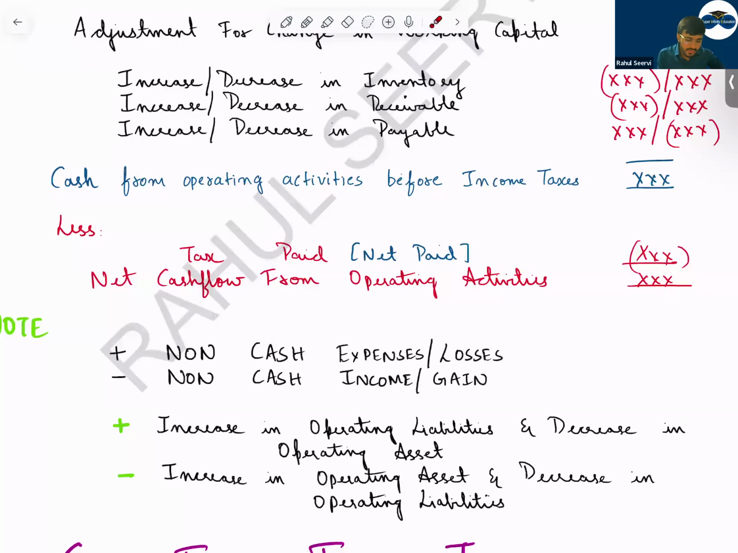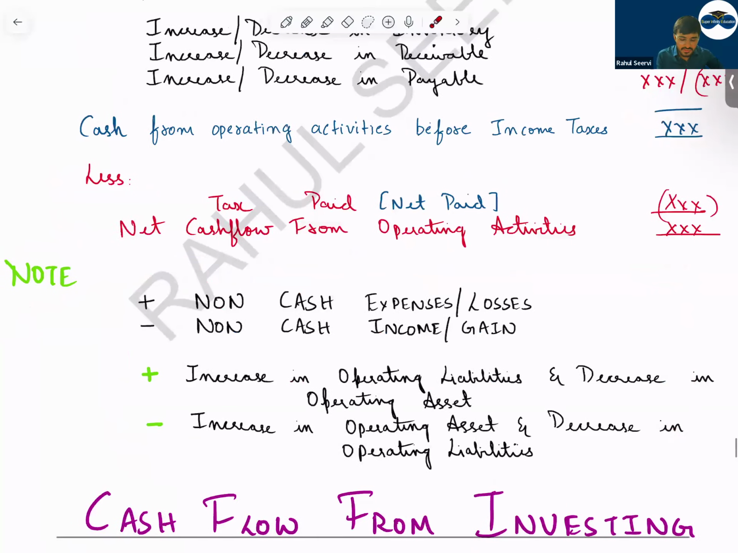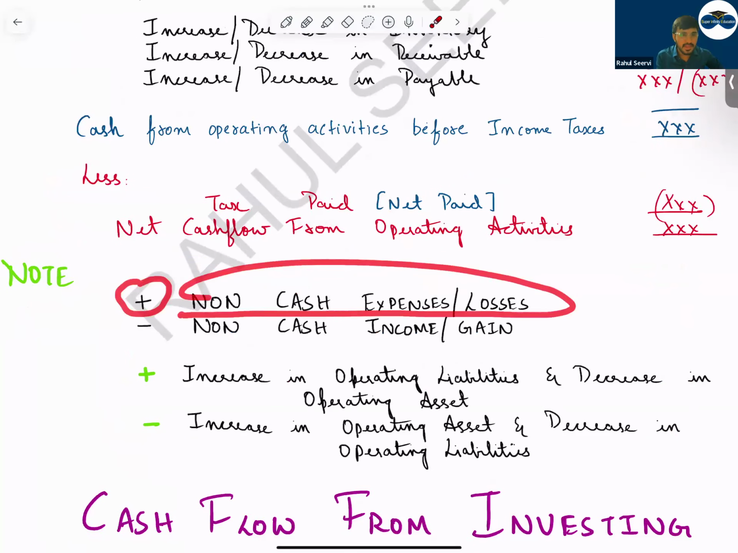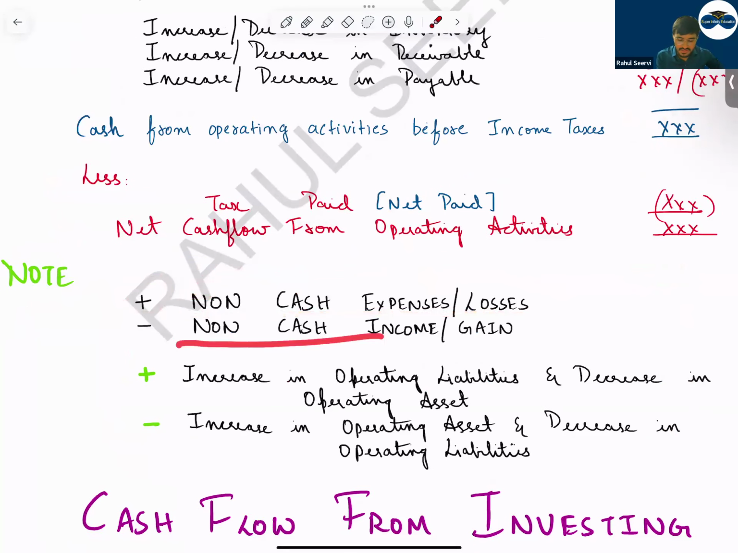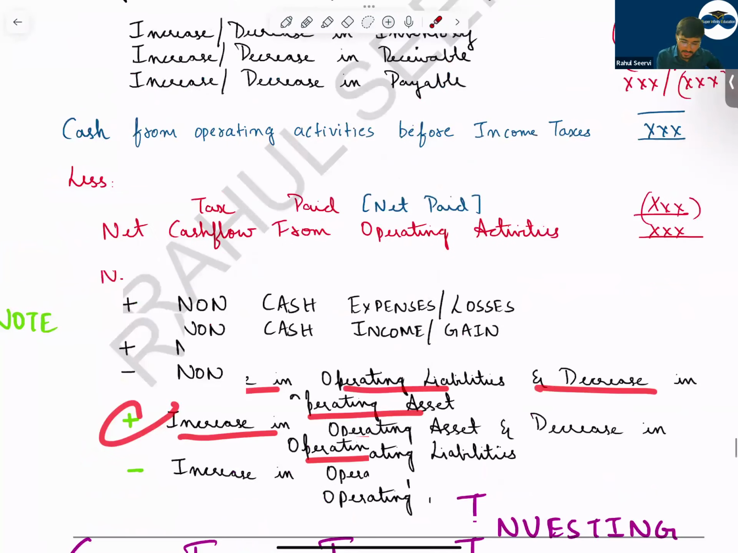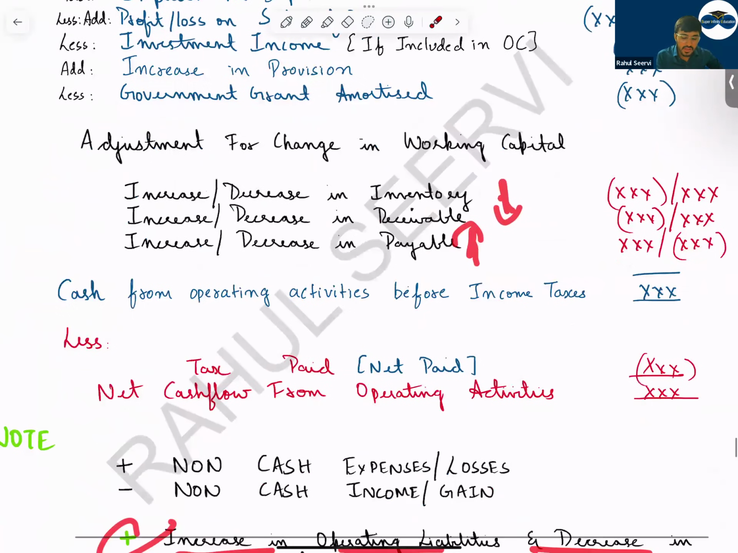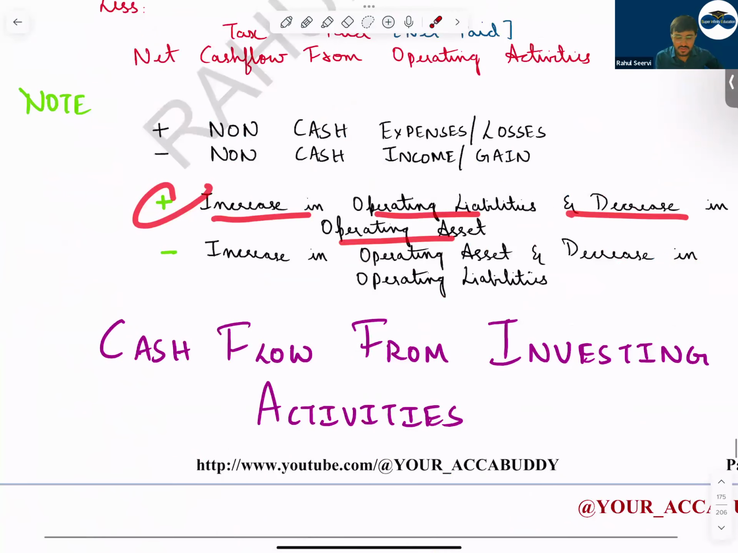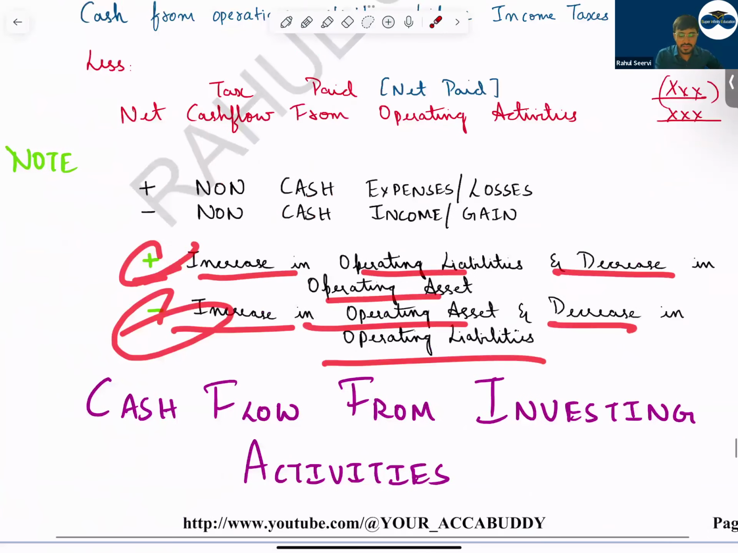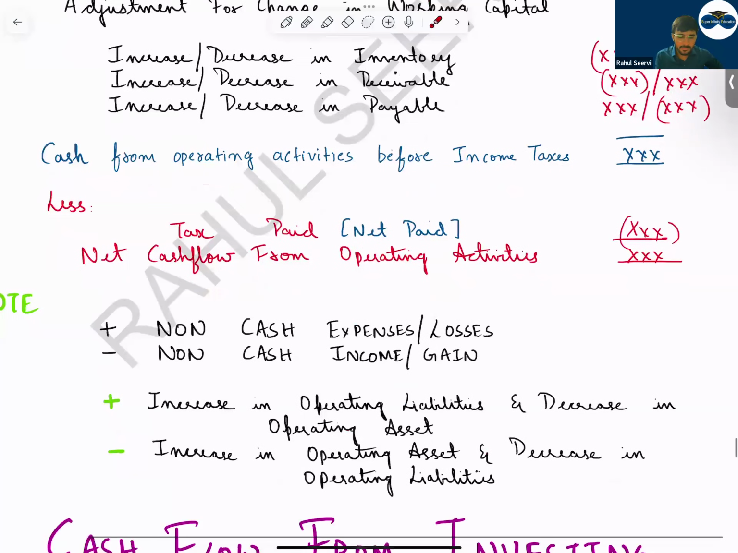So now, sir, note an important note, the crux of this calculation above. If it is a non-cash expense or loss, simply add it. If it's a non-cash income or gain, simply reduce it. Then, sir, increase in operating liability or decrease in operating asset, you will add it. Sir, increase in operating asset and decrease in operating liability, we reduce it. I have given the explanation and the logic for these working capital changes. So with this, your operating part is done.